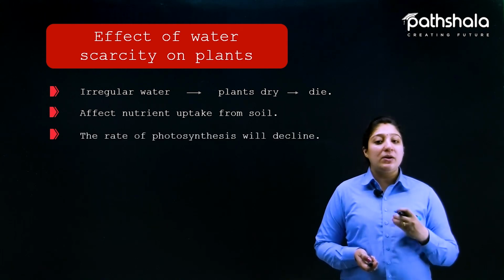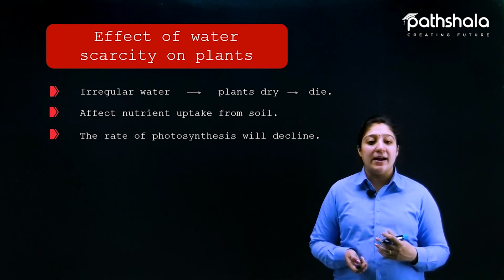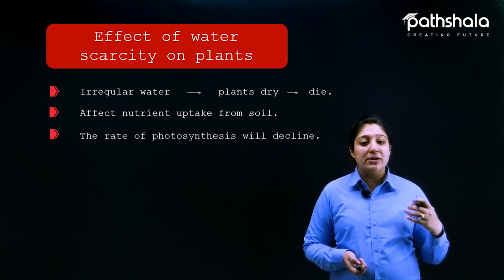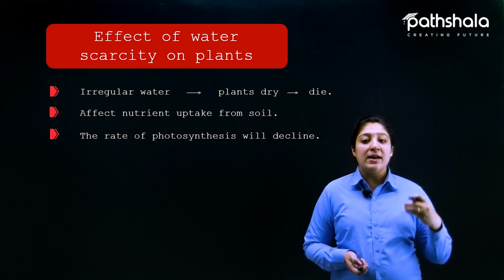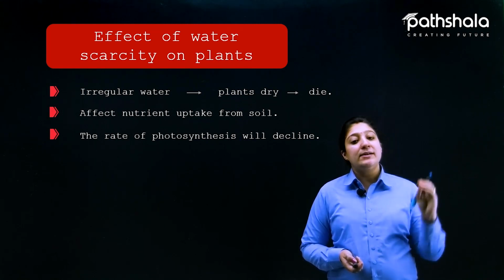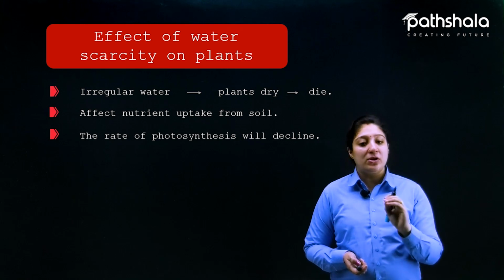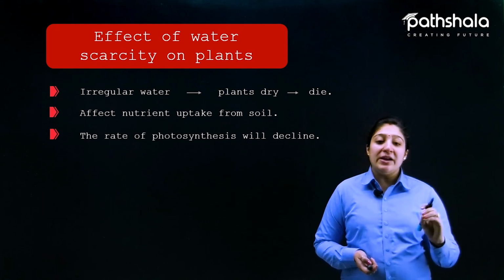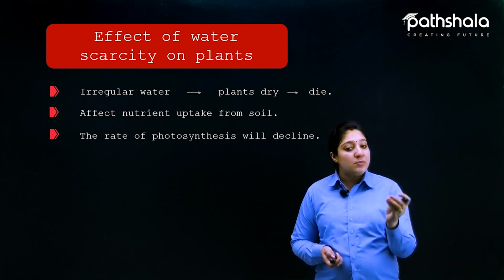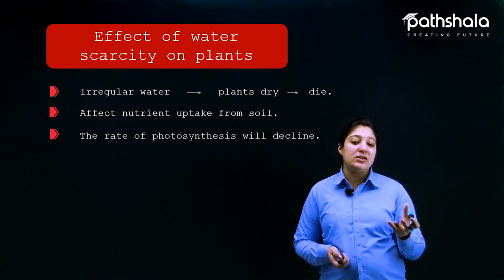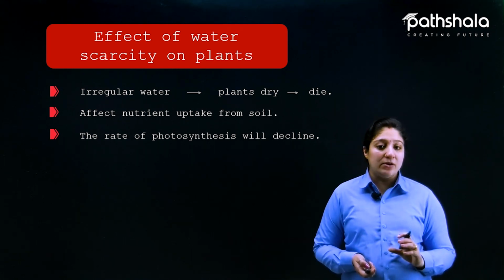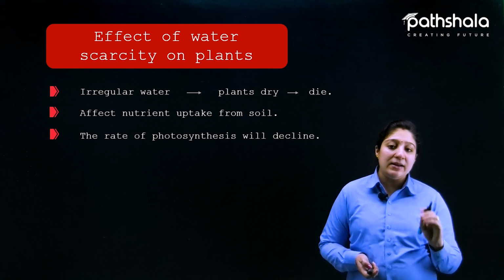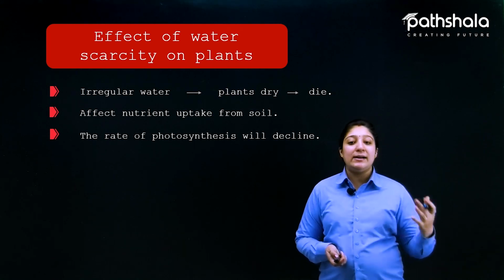And because of that, the rate of photosynthesis will decline, because we know that water is taken up by the plants through their roots, and then this water is sent to the leaves where the photosynthesis process occurs, and by photosynthesis the plant makes its food. Now if there is no water, the photosynthesis process won't work properly. As a result, the plant won't be able to make food properly, and again in this case also the plant at last dies.